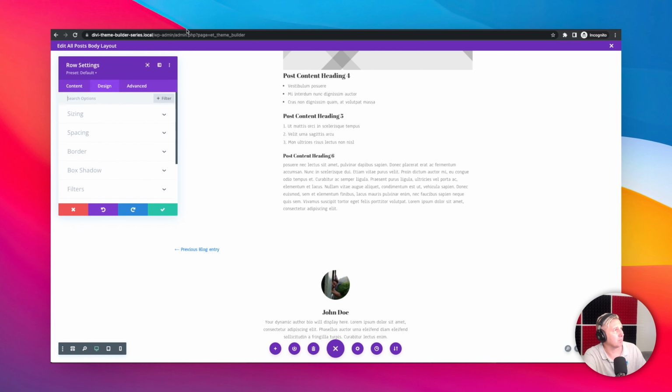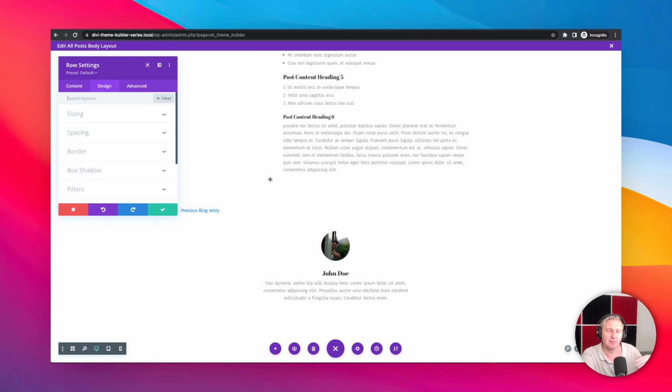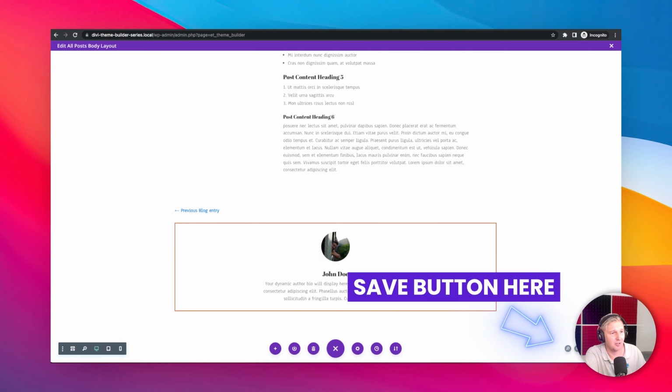Now, one other thing I want to do here also is with this row, I am going to be adding that border that you see there. We can go ahead and put that in there. We'll just use that orange that we used up there to kind of separate it from the rest of the post. So let's go to border. We're not going to use around the corners. We'll maybe use 2 pixels and we'll use orange. And there we go. Now we've got a nice little section for the author.